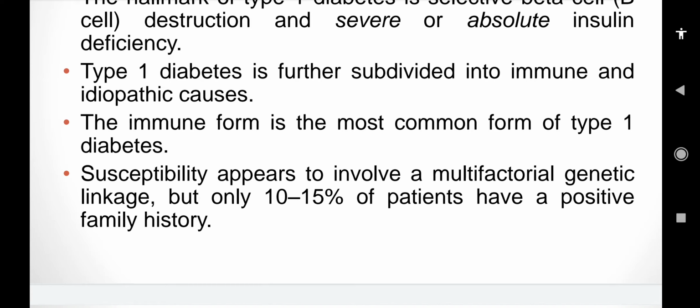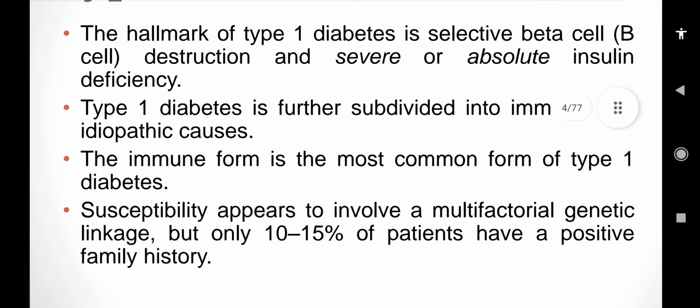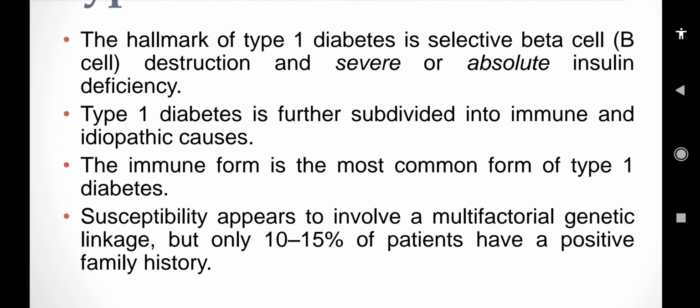When there is an immune system reaction and complement is activated, there is destruction of the body tissues. So there is destruction of the beta cells. This is the basic concept of immune mediated diabetes mellitus, which is a part of type 1 diabetes.